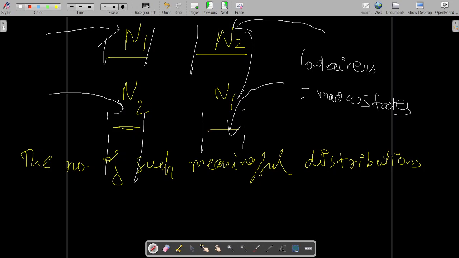And the arrangement of these N1 particles among themselves inside a container, and the arrangement of these N2 particles within themselves inside a container, all these are your microstates.